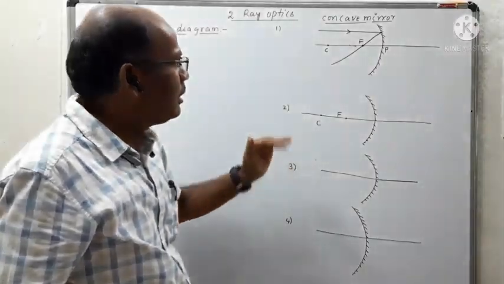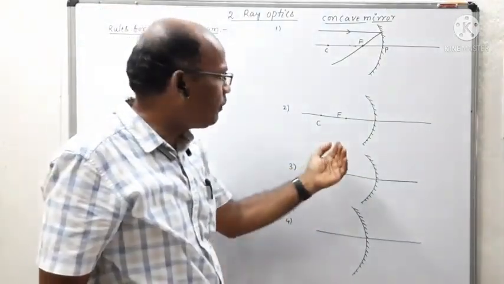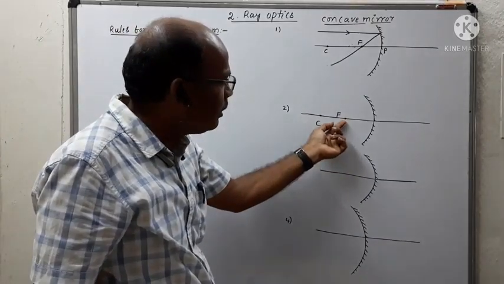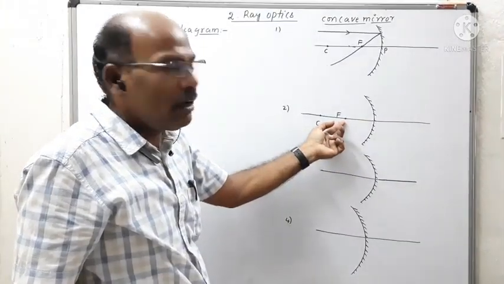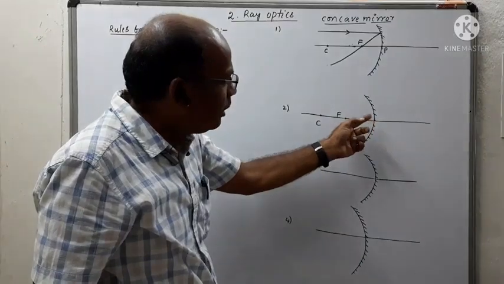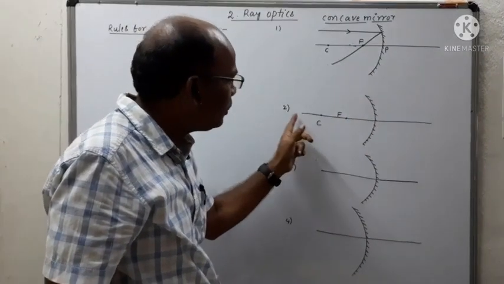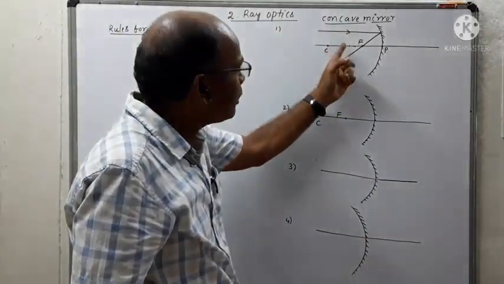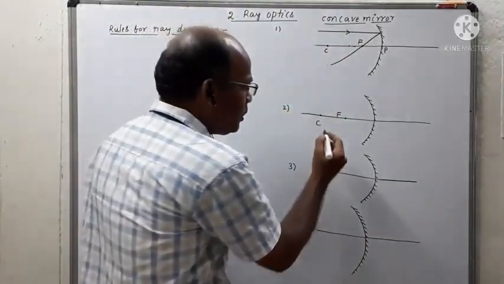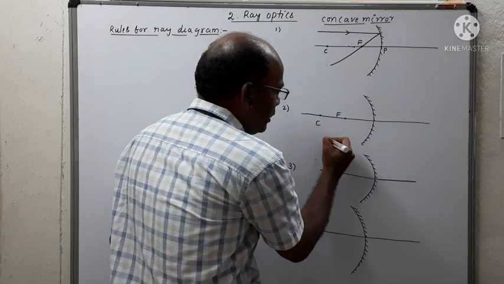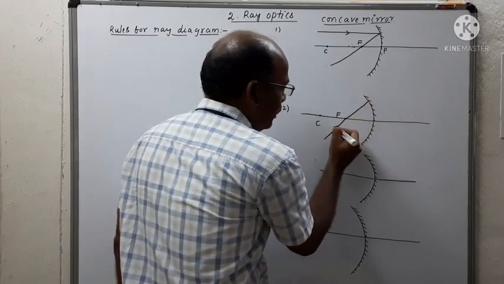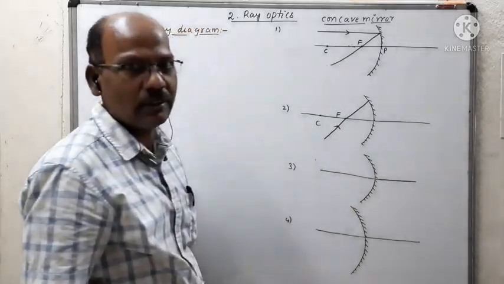Coming to the second one. If the ray is passing through the principal focus, after reflection, it becomes parallel to the principal axis. That is the converse of the first one. This is the ray which is passing through the principal focus.